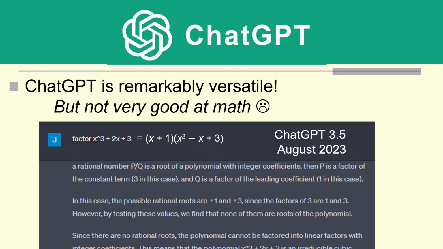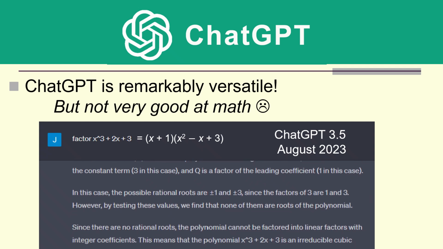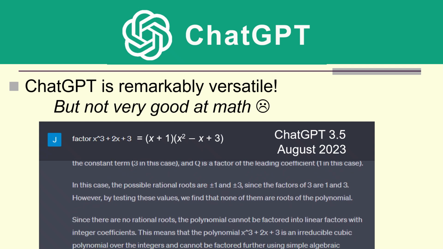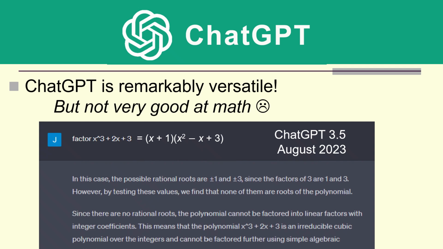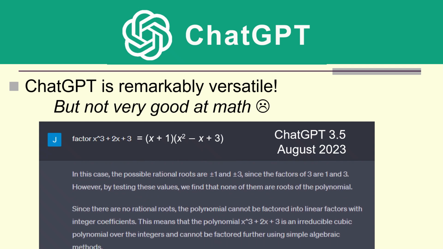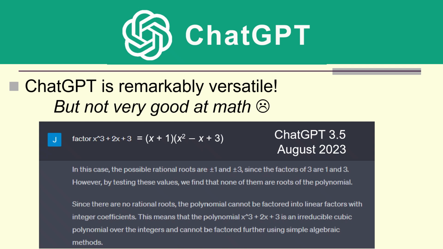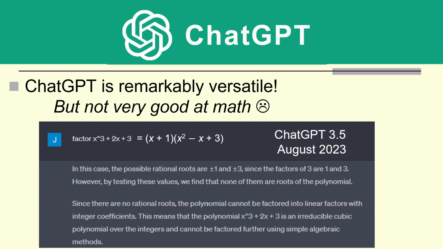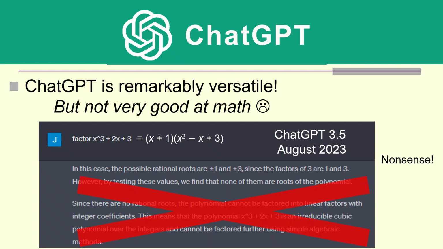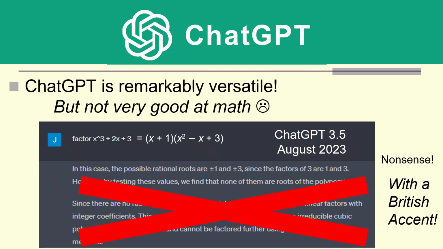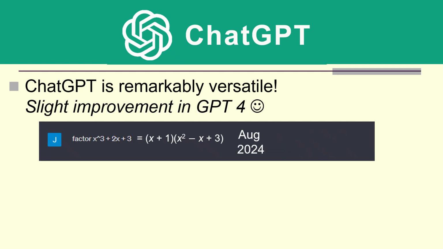Since there are no rational roots, the polynomial cannot be factored into linear factors with integer coefficients. This means that the polynomial x cubed plus 2x plus 3 is an irreducible cubic polynomial over the integers and cannot be factored further using simple algebraic methods.